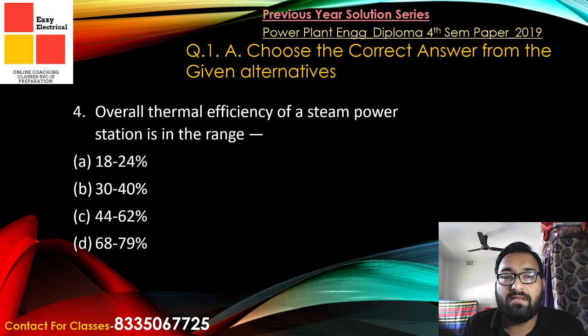Now the next question given is: the overall thermal efficiency of a steam power station is in the range of. I just told you that steam power plants have very low efficiency because of the condenser losses. In the condenser, generally 50% of the energy gets wasted. Because of that, steam power plants have very poor efficiency. Nowadays, when we are using supercritical boilers and other things, the efficiency is increasing. But basically the efficiency ranges from 30 to 40%. A typical figure may be 25%, we can say, so that is why I am using this range.